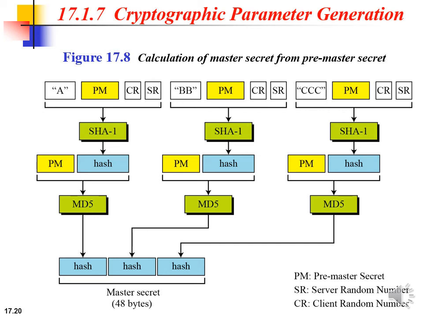Generation of cryptography parameters. To generate the cryptography parameters, first we need to calculate the master secret. To achieve message integrity and confidentiality, SSL needs 6 cryptographic secrets, that are 4 keys and 2 initialization vectors.